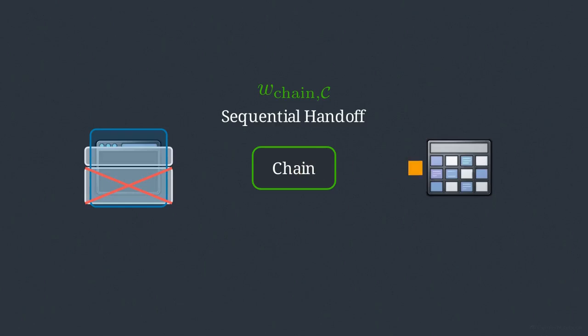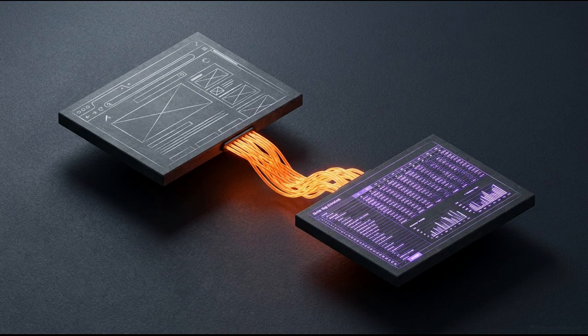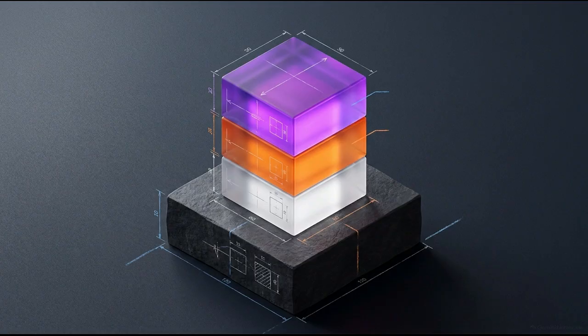Finally, the chain component acts as a multi-environment composer. Chain connects completely distinct environments into a workflow. It can take data scraped by an agent in a web navigation task and pass it directly into a separate spreadsheet environment for tabular analysis. By nesting stage, contract, and chain layers together, researchers assemble highly sophisticated adversarial curricula from simple static bases.